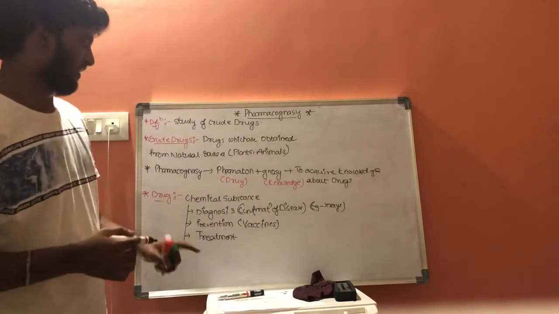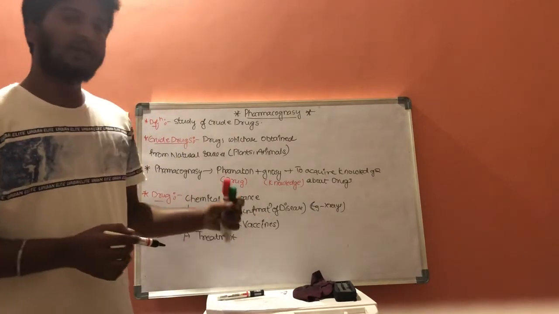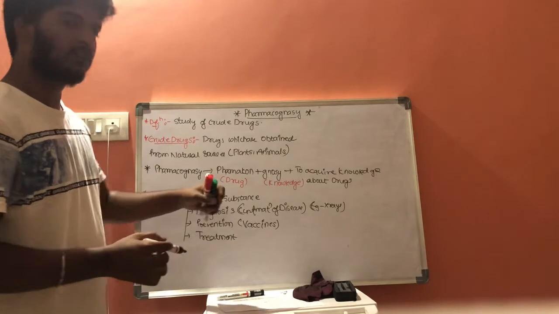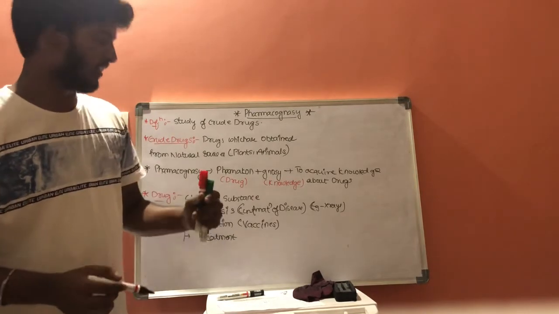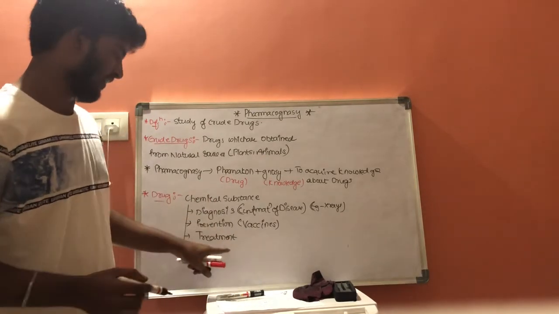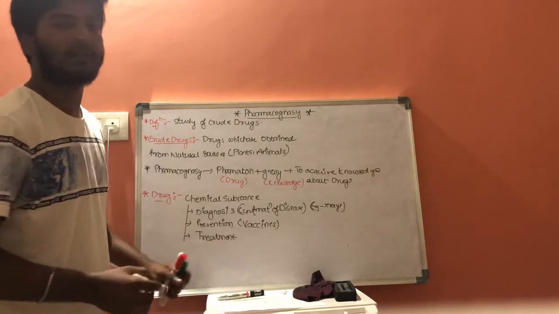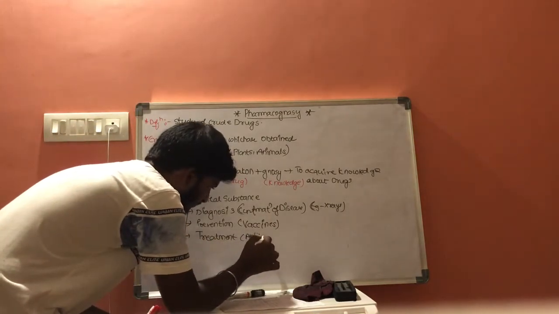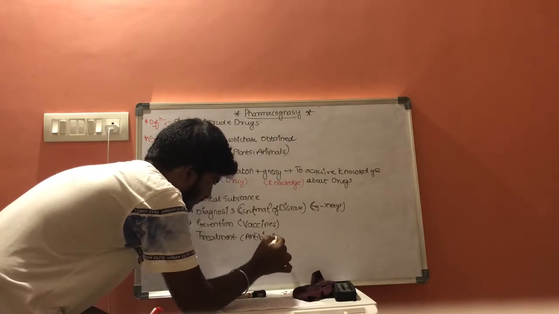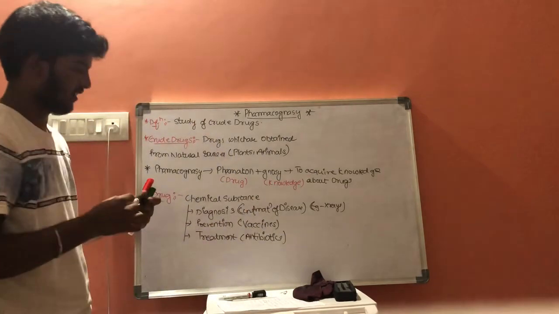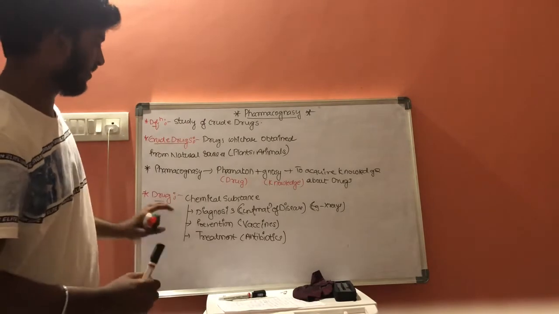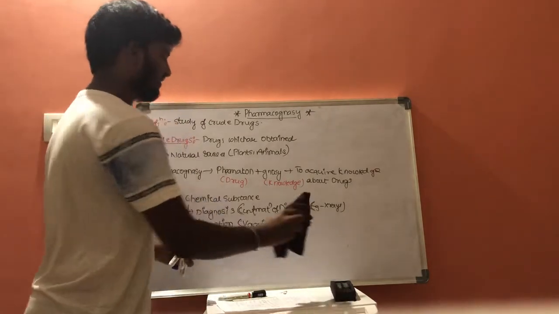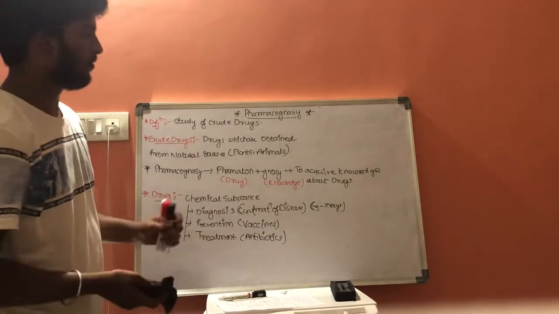And treatment: whenever a person is affected with a disease, to overcome the disease or to decrease its effect, treatment can be done. This can be done by antibiotics. This is some basic information about drugs, and next let us discuss crude drugs.